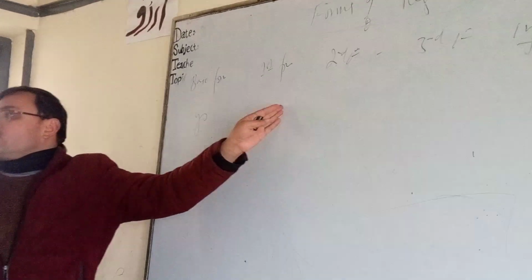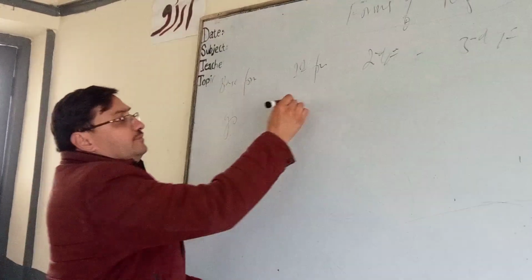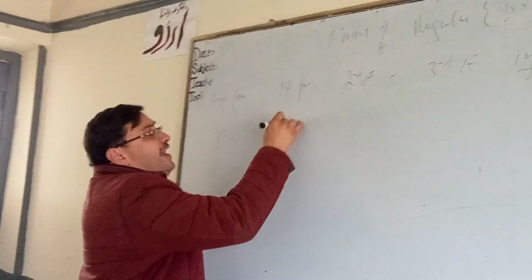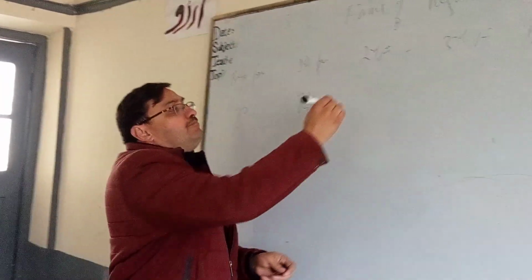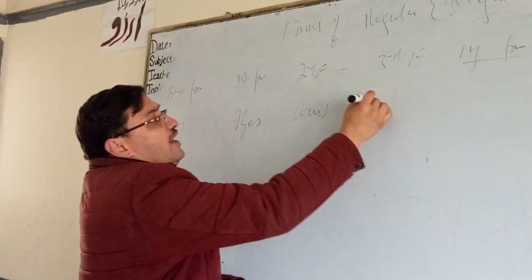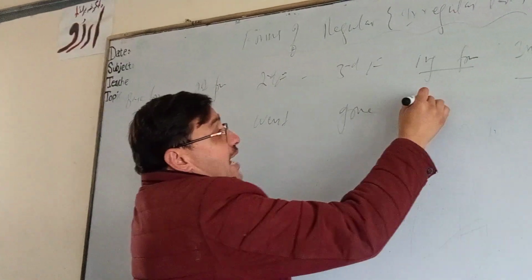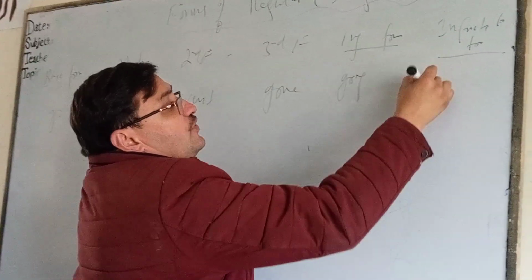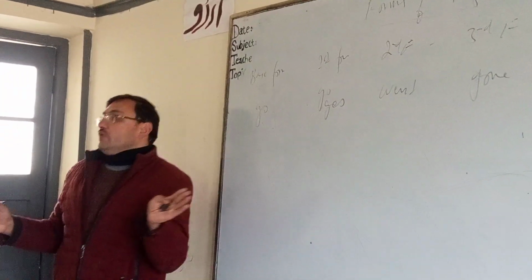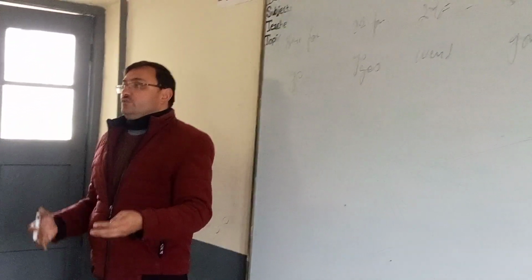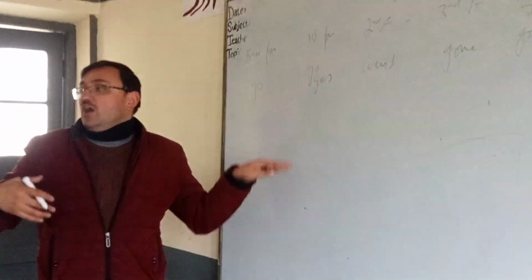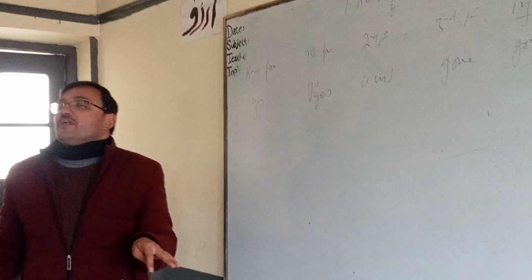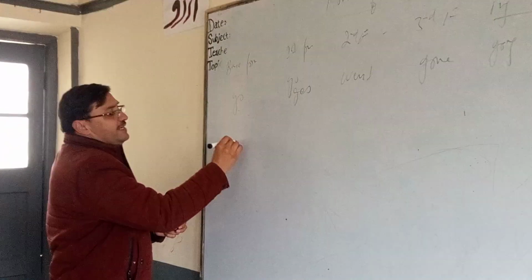Could you tell me the first form of go? Go and goes. First form is go and goes. Second form, went. Third form, gone. Ing form, going. Infinitive form, to go. Nice. In the same manner, I will give you some words, and you are going to write the base form here, and all the other forms of the verbs.